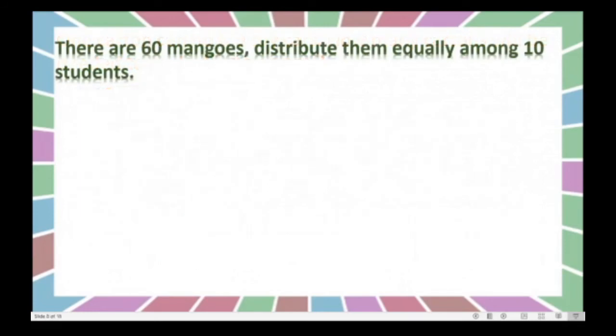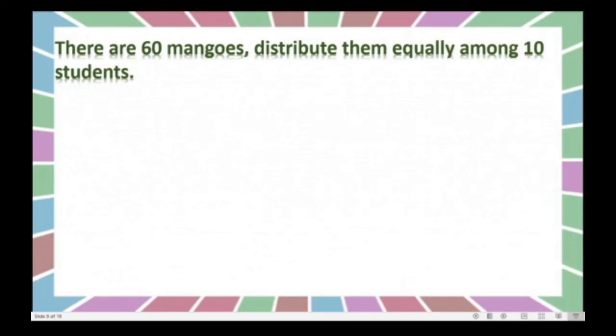Now see this. There are 60 mangoes. Distribute them equally among 10 students. Here we will go through directly by using the number. How many mangoes are there? 60 mangoes. Right? Distribute them equally among 10 students.